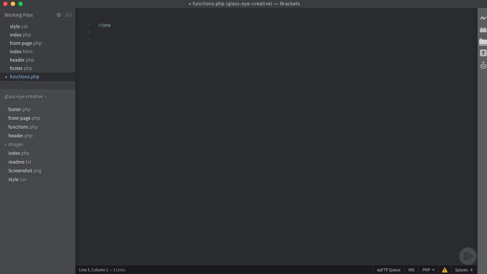And then we're going to start by adding a function that's just going to set up our theme. So I'm going to create an if statement. And I'm just going to say if this function doesn't already exist, so we have that not operator, so if this doesn't exist, and then we're going to call this just our setup function, so this is going to be glass eye setup.